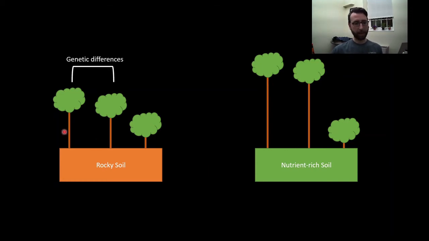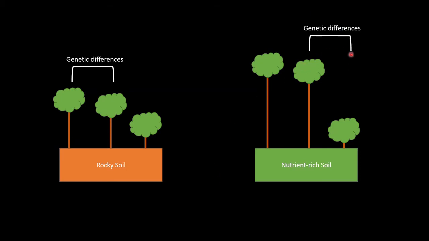So we can say here that the differences in height between these two trees is due to genetic differences, right? They are in a similar environment and they are different. So that suggests a genetic component. Likewise, we can see the same about these trees over here.